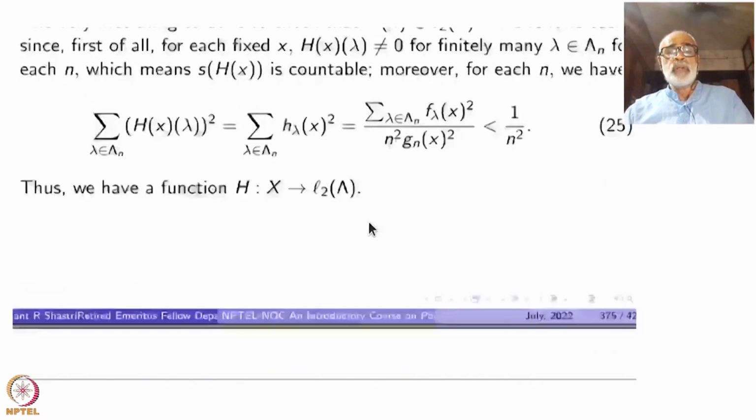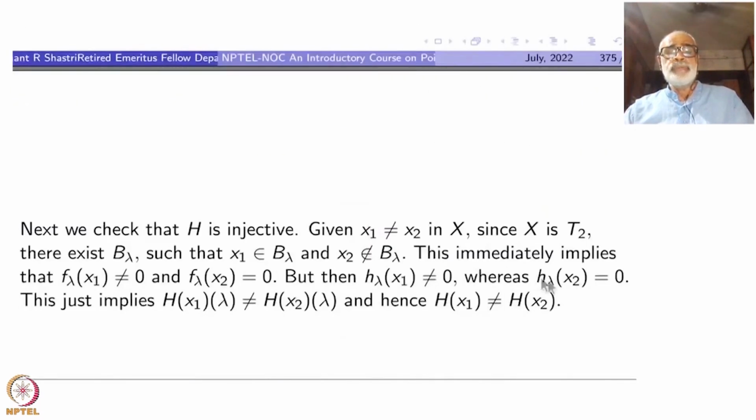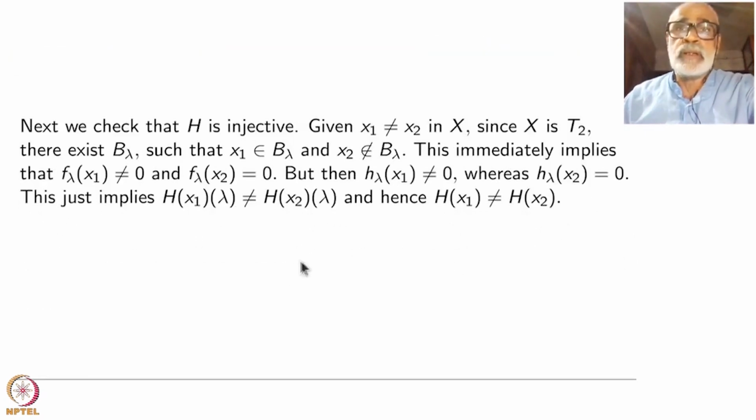This is 0 if and only if this is 0, right? That's what it is. So h lambda separates points. Therefore, h x1 of lambda will not be equal to h x2 of lambda. So this lambda coordinate will be different as soon as x1 is not equal to x2. So this proves H is injective.